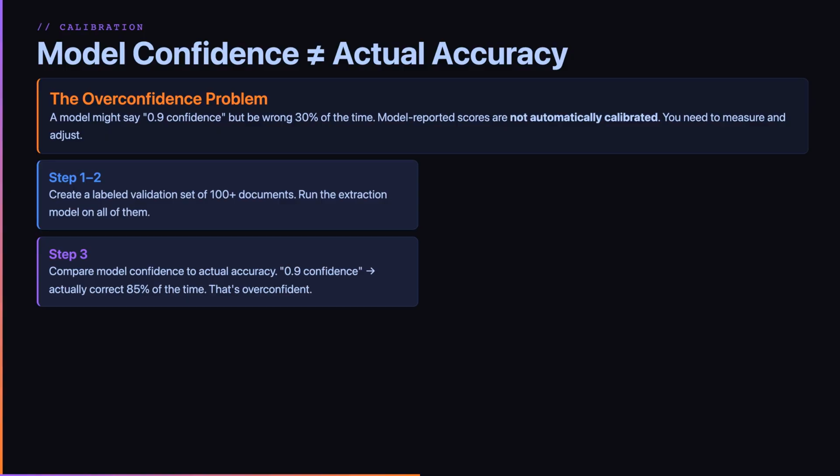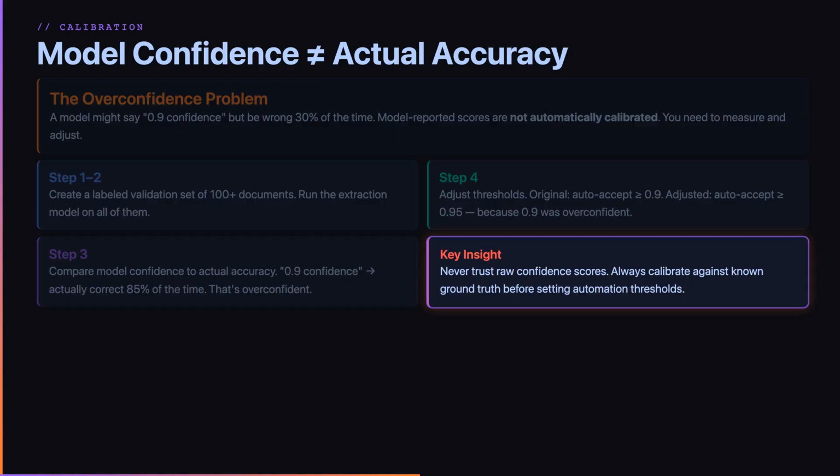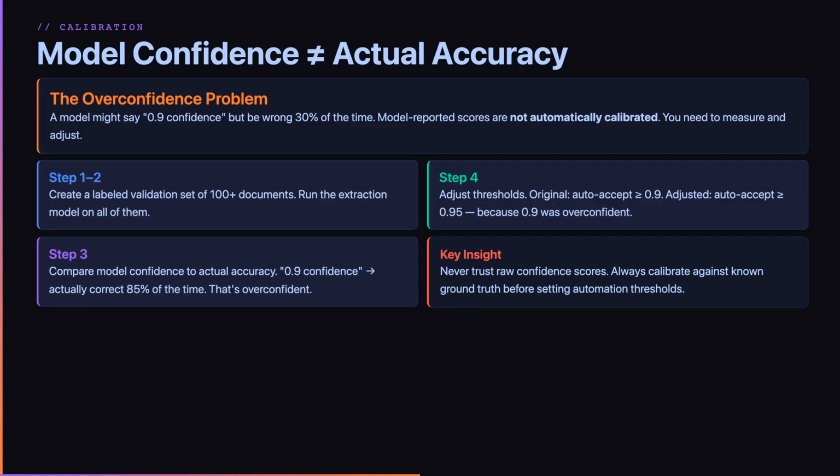Step 3. Compare model confidence to actual accuracy. If the model says 0.9 confidence, but is actually correct only 85% of the time, it is overconfident. Step 4. Adjust your thresholds. If your original threshold was auto-accept above 0.9, the adjusted threshold might need to be 0.95 because 0.9 was overconfident. Never trust raw confidence scores. Always calibrate against known ground truth before setting automation thresholds.